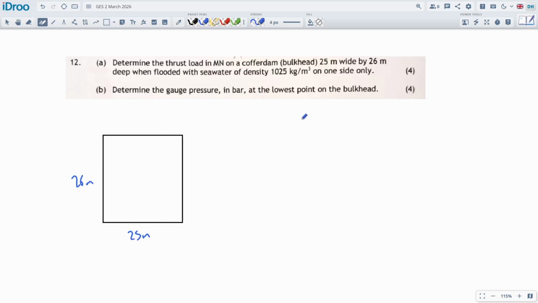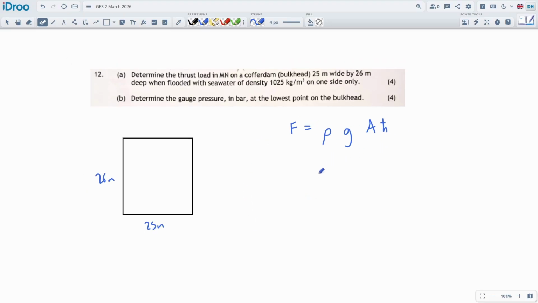Oh, I do need a little calculation, don't I? Thrust loads, that's force, and this will be what? Rho g, area affected, h hat, I think. And the other one, gauge pressure at the bottom, we'll do that in a second. Oh, pressure will just be P is equal to rho g h, yes.